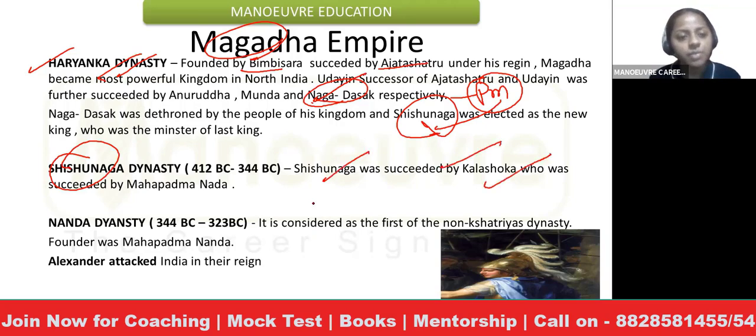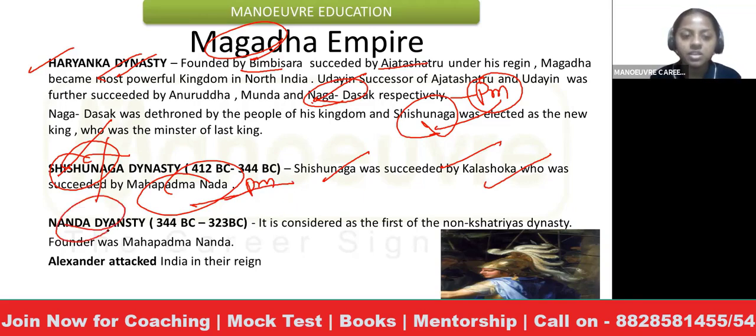And in the same manner, Shishunaga's prime minister, that is Mahapadmananda, dethroned Shishunaga dynasty and became the king and founded his own dynasty, that is the Nanda dynasty. So the same sequence has been followed in history. Then this is considered to be the first non-Kshatriya dynasty. पहली बार non-Kshatriya कोई as in king बना था.